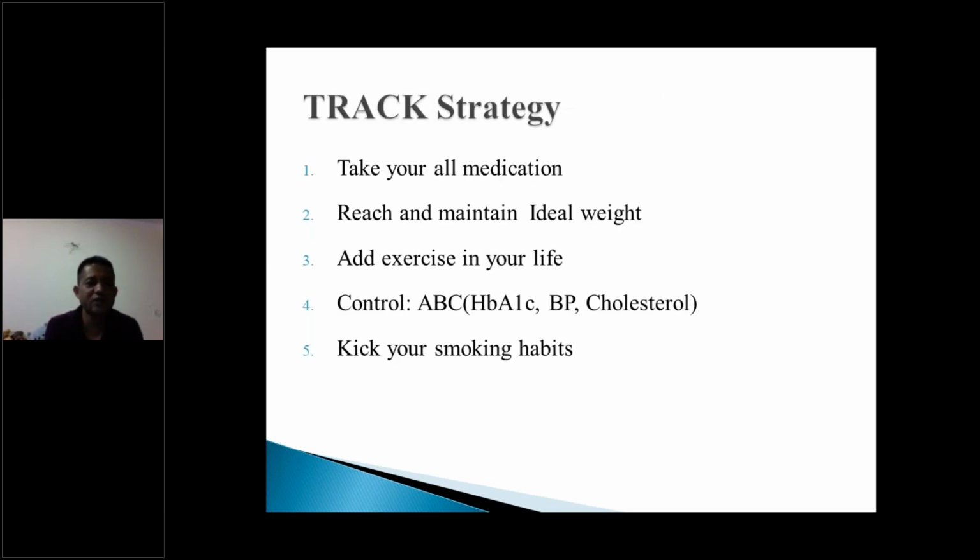So many strategies have been laid out overall. That's the advice we give to all diabetic patients: take your medication, maintain your ideal body weight, add exercise, control your sugar like HbA1c, BP, cholesterol, kick off your smoking habits. These are just general habits for all diabetic patients, because control of the sugar, good healthy habits, and control of the risk factors is the best strategy to prevent, because prevention in diabetic retinopathy is the best way to preserve the vision. Once the patient develops diabetic macular edema or proliferative diabetic retinopathy, then the vision improvement is much less, and the patient has around a 50% chance of losing his vision.